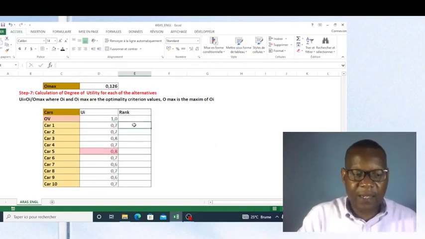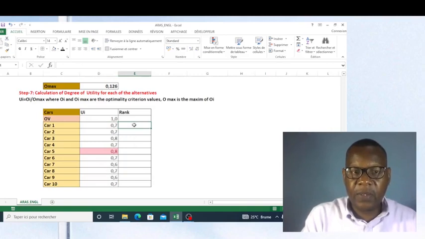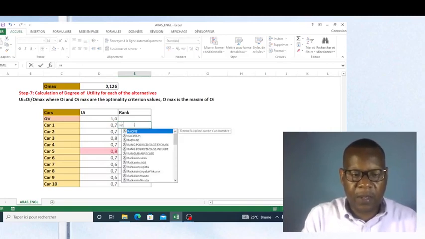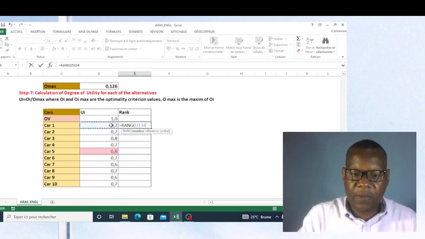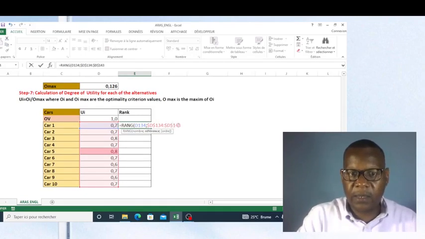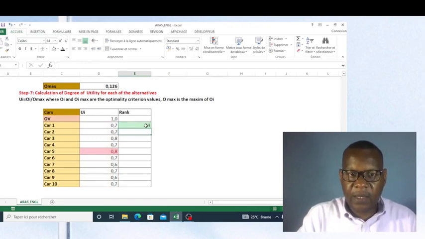Now I can rank all cars, equal rank of this value, but I have to show the matrix like this, which will be fixed. The matrix must be fixed like this, inserting dollar symbol like this. Then I press enter, then I select and copy the formula.